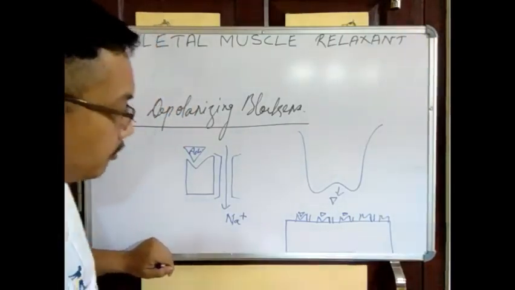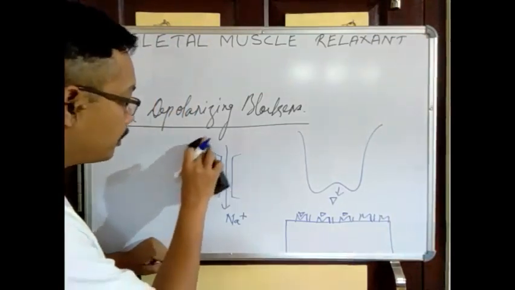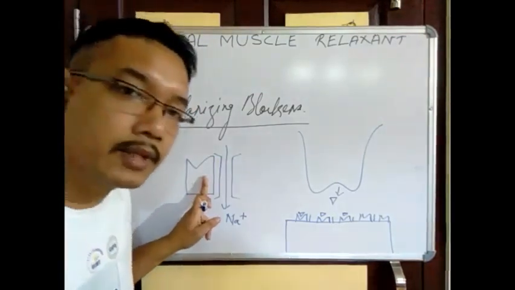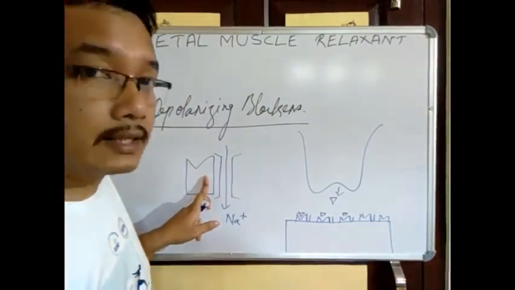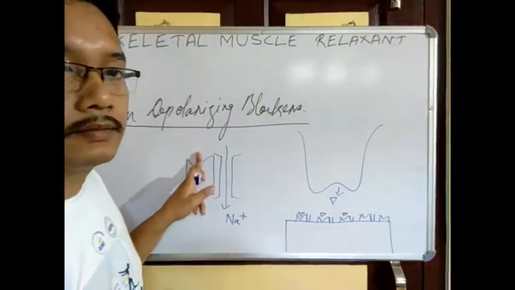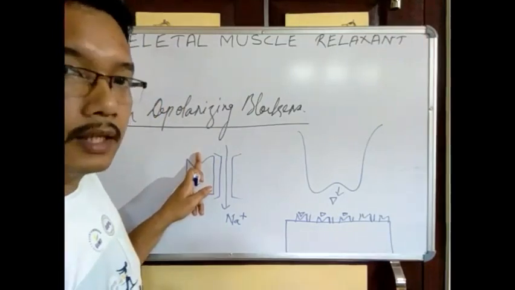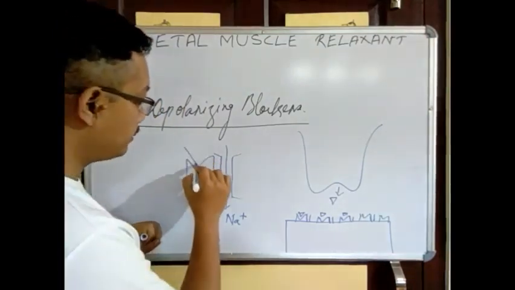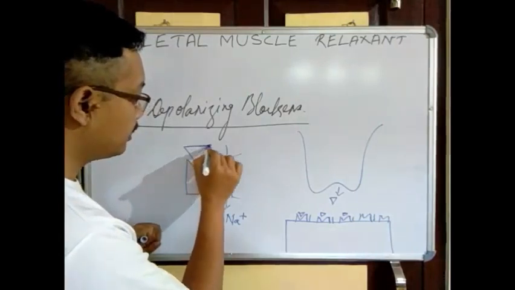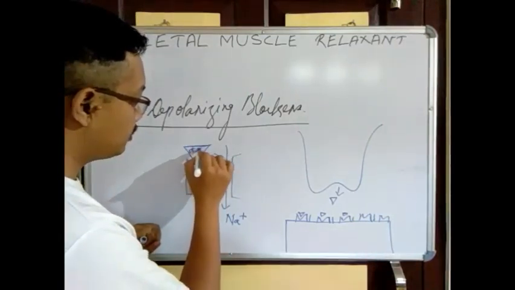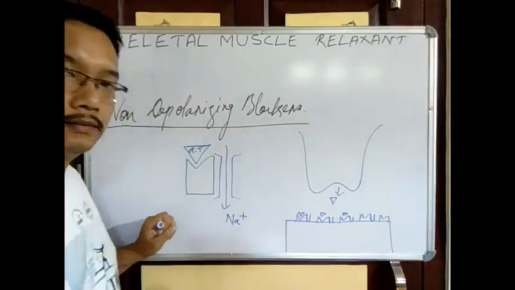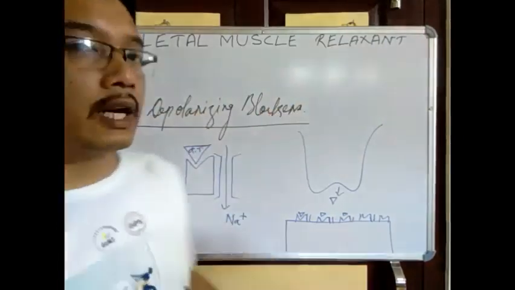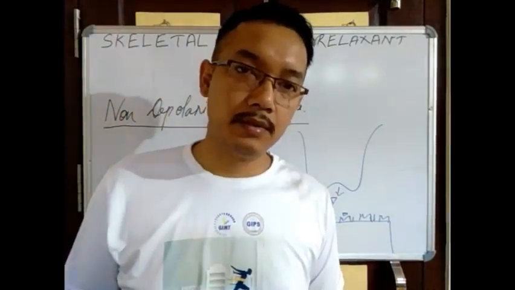Now, just think of it: if we do not allow the acetylcholine to bind to this NM receptor, we are using an antagonist. What will happen? Suppose here we are using tubocurarine or any other drug coming under the non-depolarizing blockers.